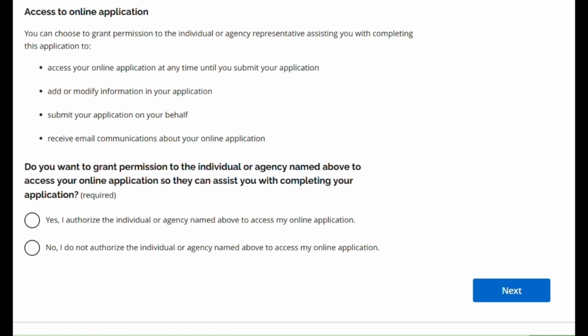You will then accept or decline to grant them permission to access the online application. This means they would be able to access any saved drafts, add or modify information, submit the application on your behalf, and receive email communications about your application.